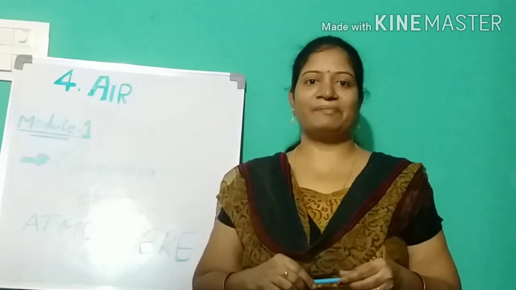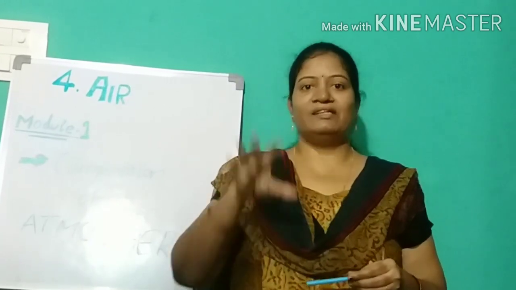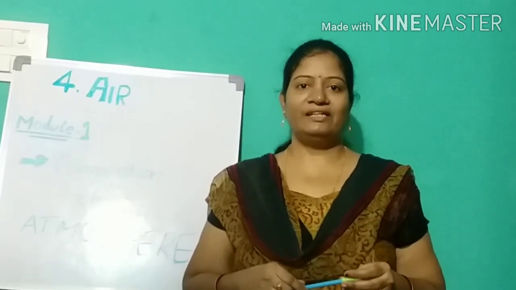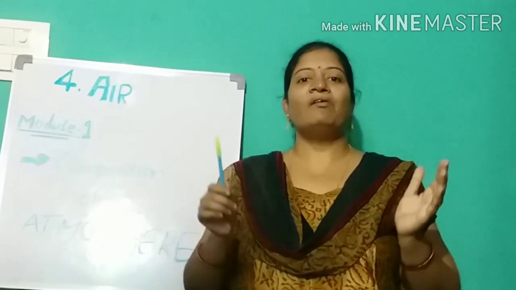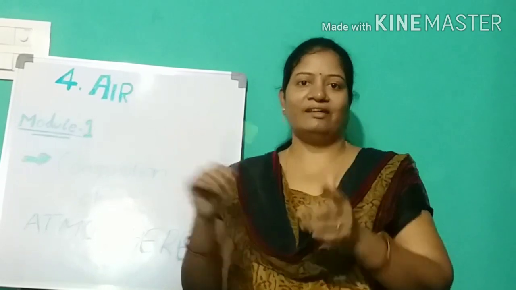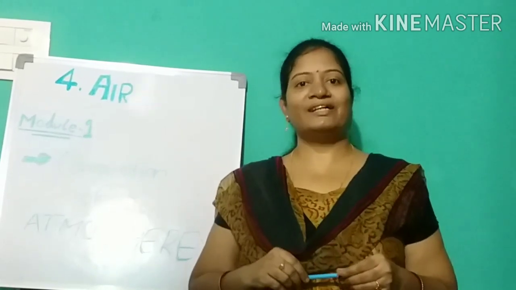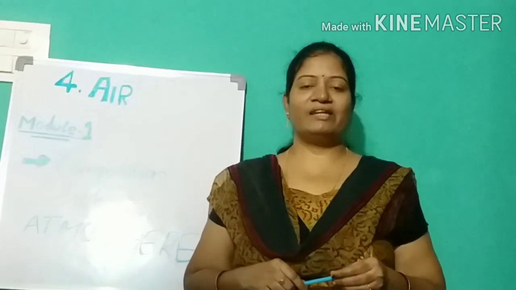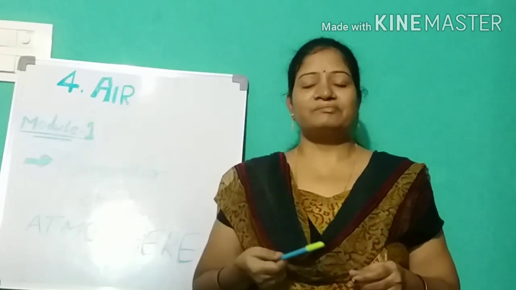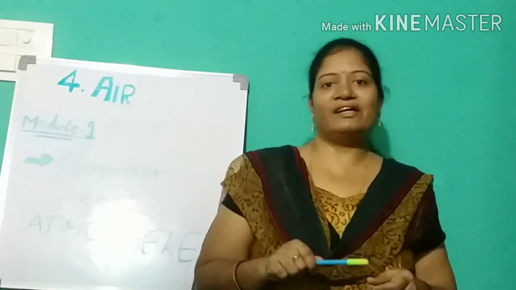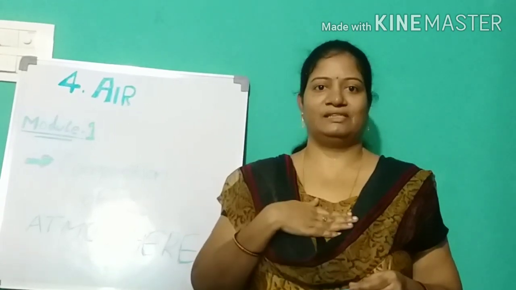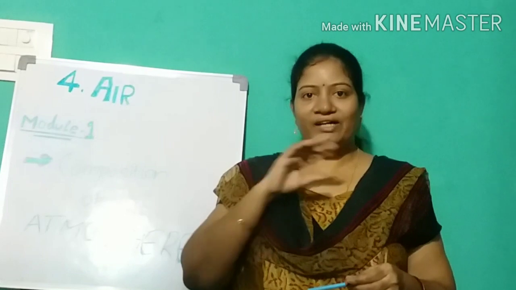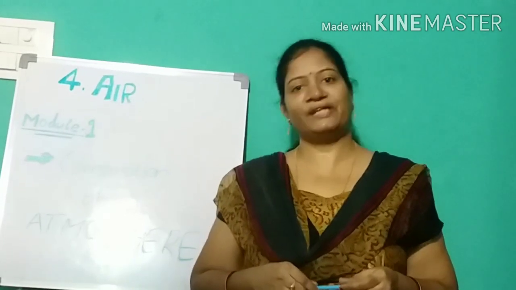The remaining gases are in smaller percentages, and water vapor is also there, right? Like this we have different gases in the air, and we are using nitrogen also. Whenever we inhale oxygen, at that time we are taking some amount of nitrogen into our lungs as well, and while exhaling we release it back into the air.